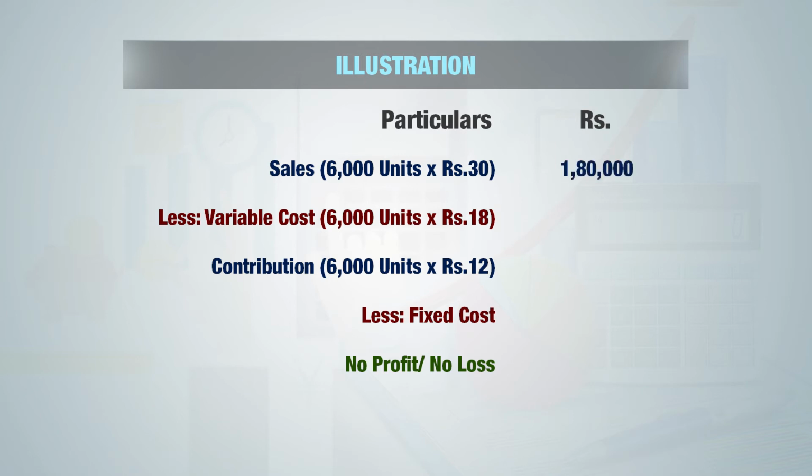So sales at break-even point of 6,000 units multiplied by rupees 30 gives total sales of 1,80,000. Variable cost remains the same per unit, so variable cost is 6,000 units into rupees 18, which is 1,08,000. The difference between sales and variable cost is 72,000, that is our contribution. The total fixed cost is 72,000, so the difference is 0, that is no profit or no loss. Here it is confirmed that at 6,000 units, there will be no profit or no loss to the company.